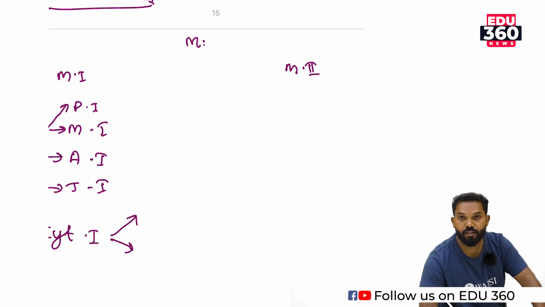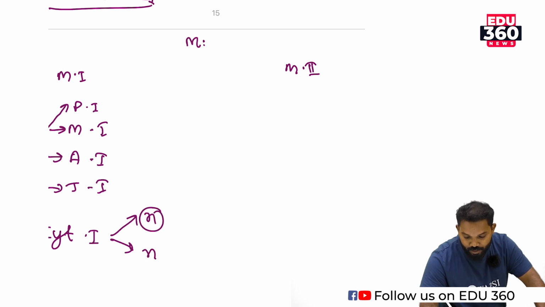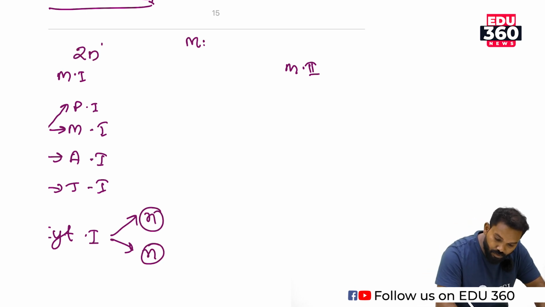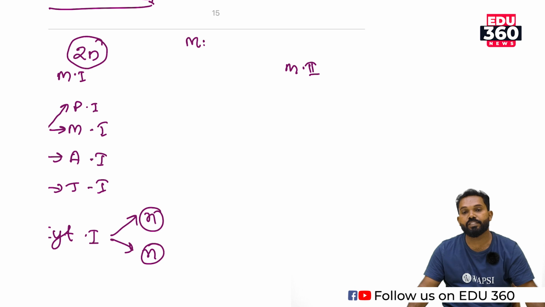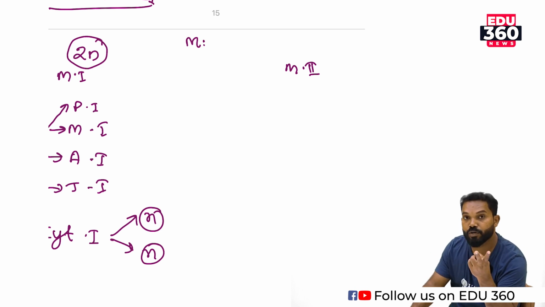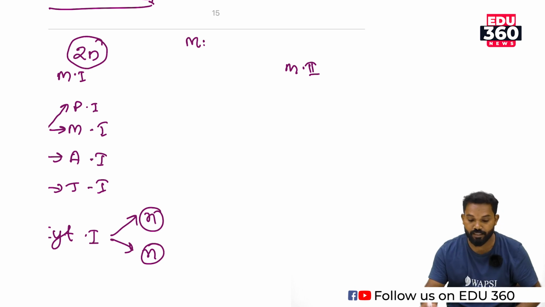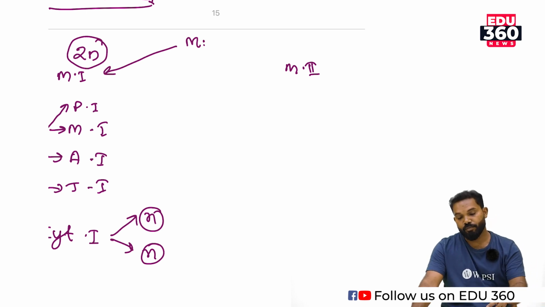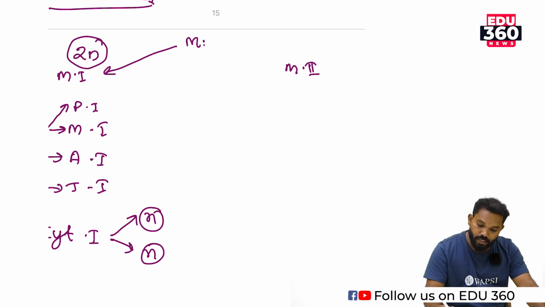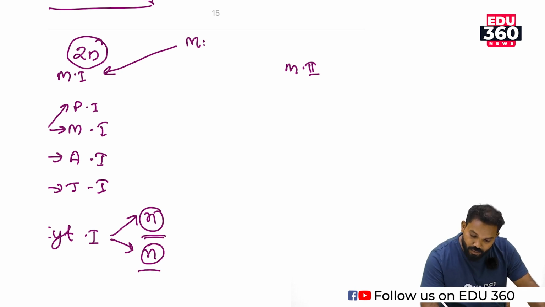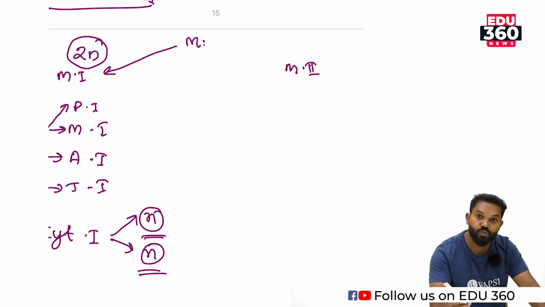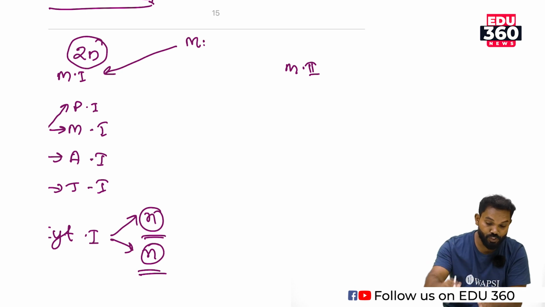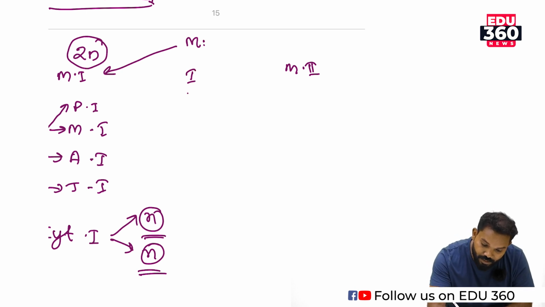They are haploid in nature. A diploid cell which undergoes meiotic 1 division produces 2 haploid daughter cells. So the actual reduction takes place in meiosis 1, which is generally known as reduction division. Then these 2 daughter cells, the product of meiosis 1, enter into meiosis 2. Before that, there is a short stage known as interkinesis.